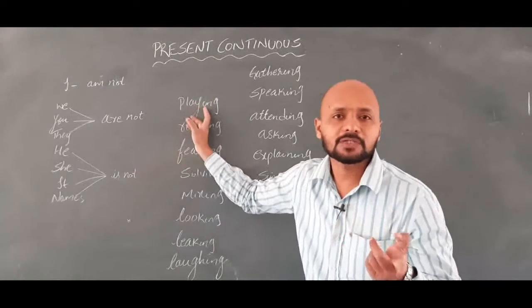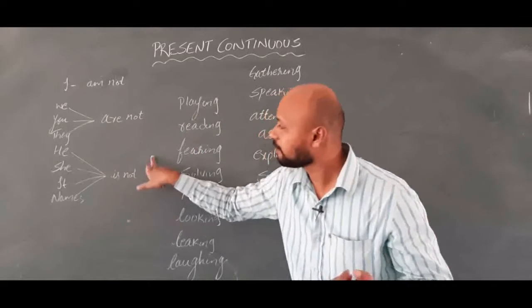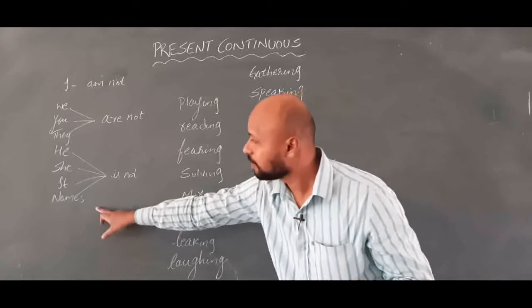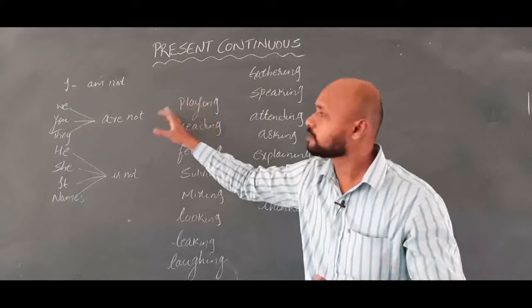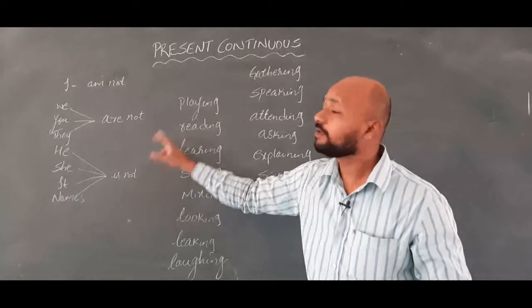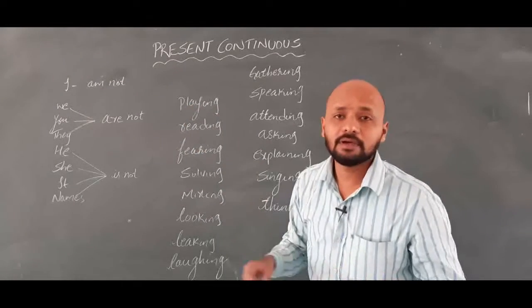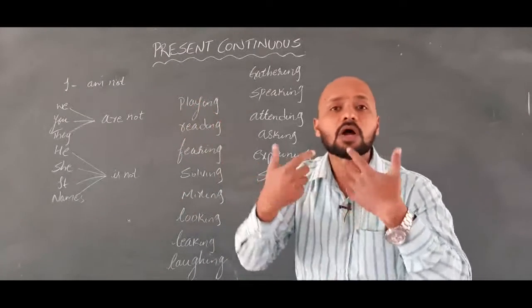It is not playing means what? Things, right? We can't take it for all things. Names, you can take any name, right? Syed is not playing. Revant is not playing. Arvind is not playing. What am I doing here? I am taking alternate names and mentioning he is not playing.